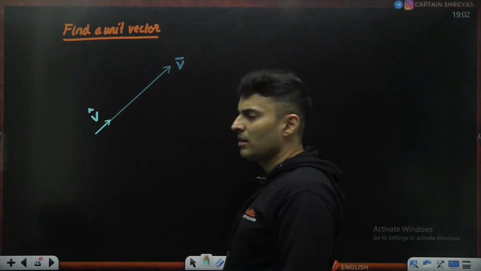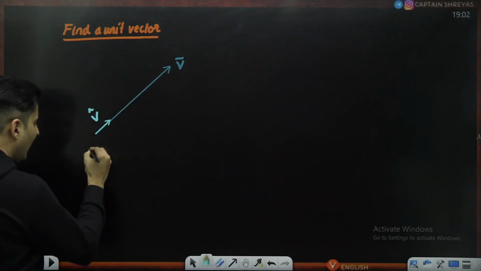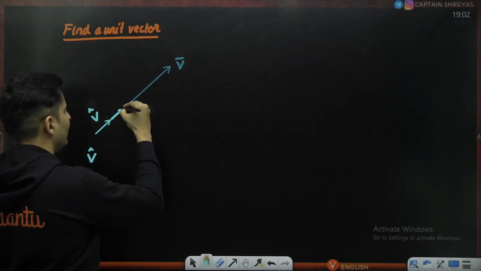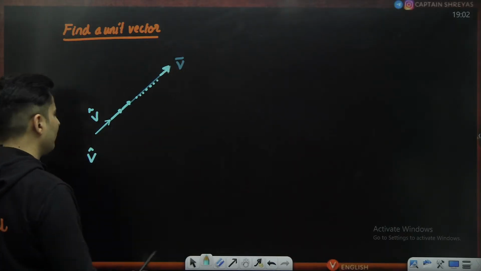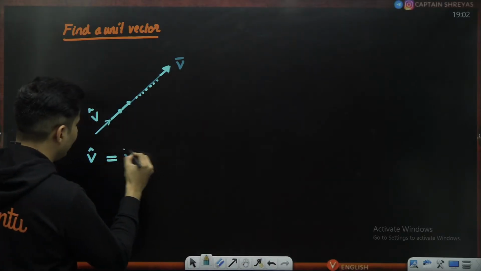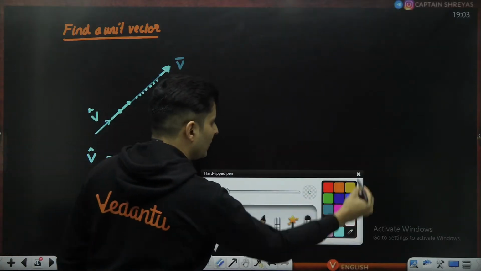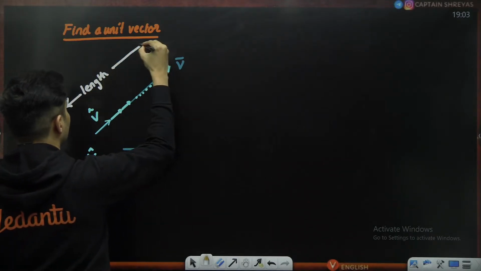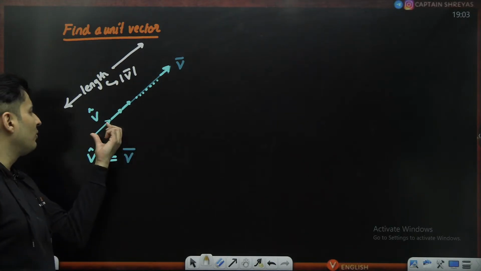Is there any relationship between the two? Of course. If I put this V hat a number of times, V hat, V hat, V hat, like that, I will get the total vector V. But how many times should I put it? Imagine this length. If I ask you what is the length of this, immediately you will say, sir, the length is the magnitude, so V bar modulus.